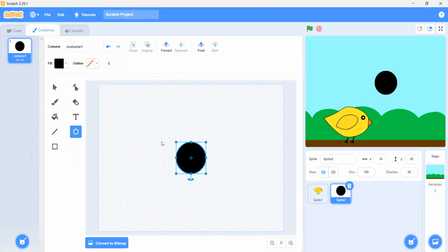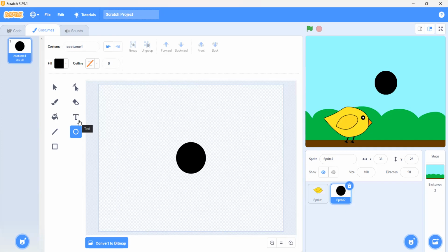Then we have to make its fur. So which tool can we use to make its fur? The reshaping tool.